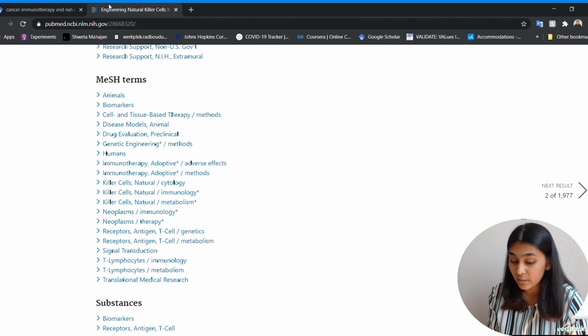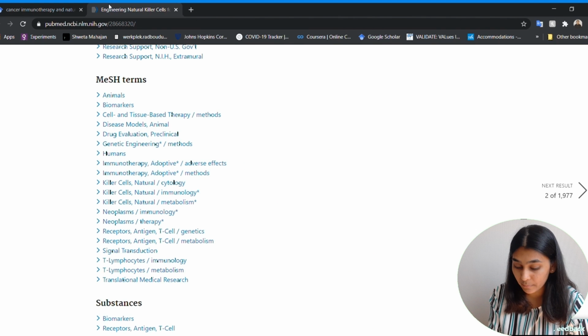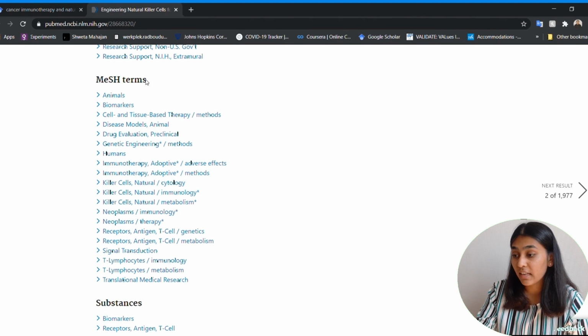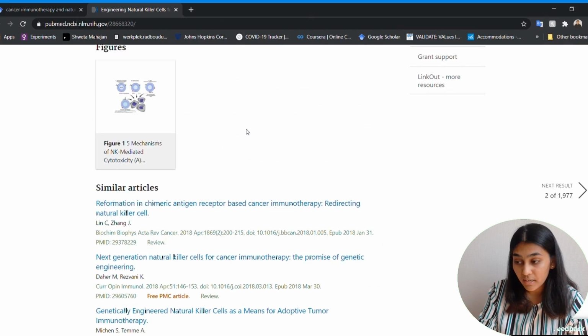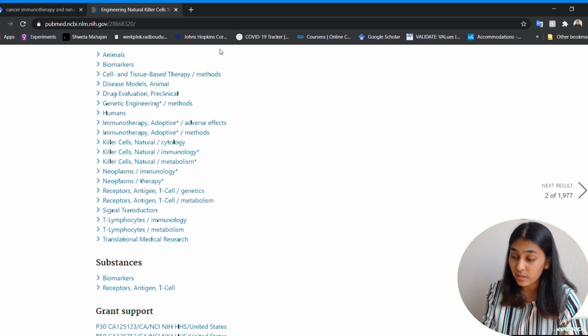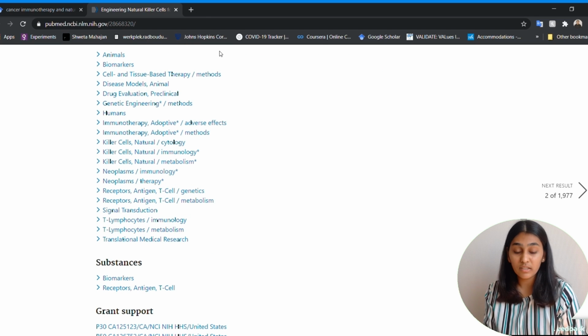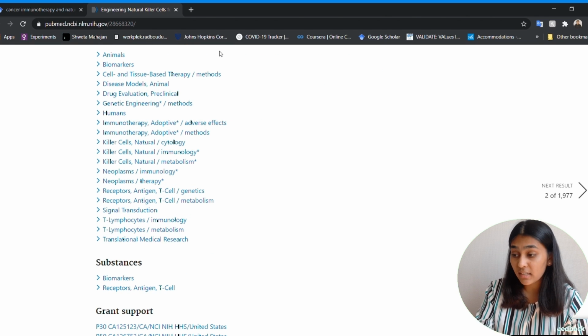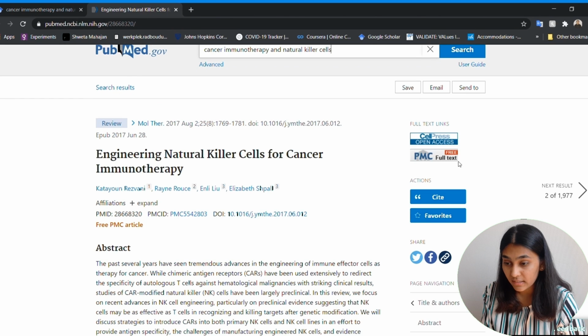So if you're struggling with keywords to look at a relevant paper, then see the relevant cited material or similar research articles, and below you can see the keywords here. So you can use these keywords to do your search because these are the keywords which might be the ones you are interested in. And here you can see that there is a full text link. So if you click on it,